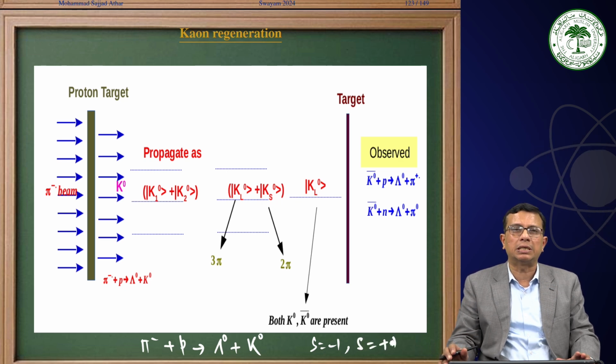Therefore, total strangeness is conserved, isotopic spin is conserved, and I3 is conserved.